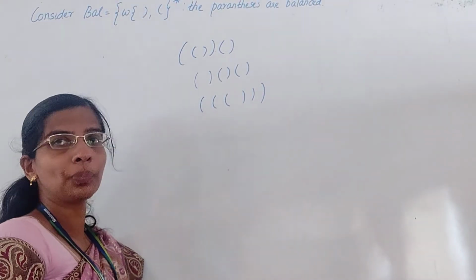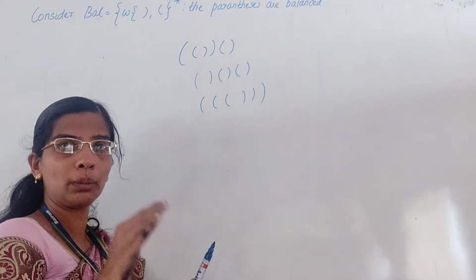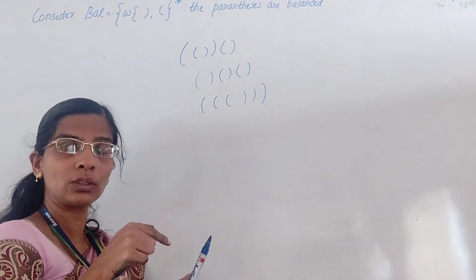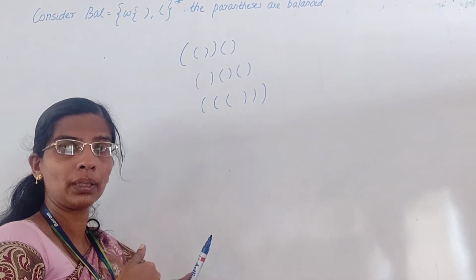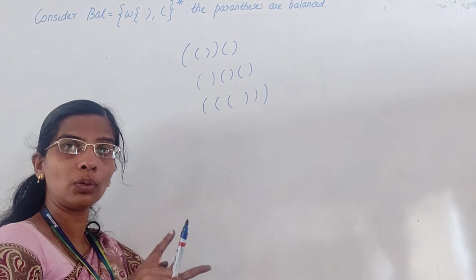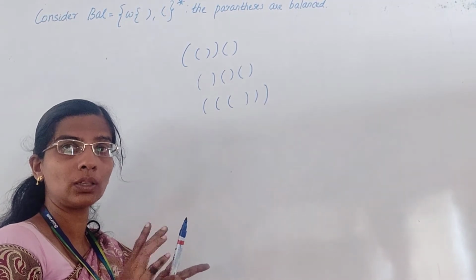Here, for open parenthesis I push into my stack, and when I see a closed parenthesis I start popping from the stack and check whether the count of open and closed parentheses are the same or not.